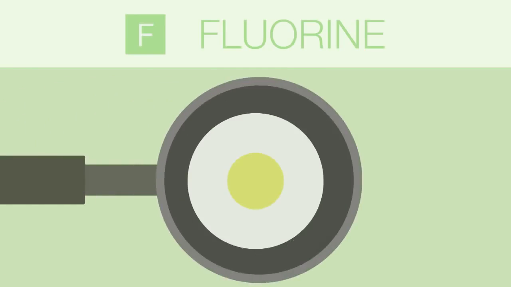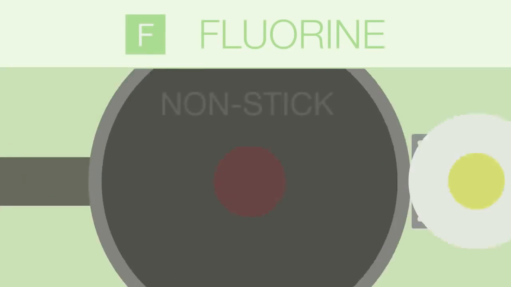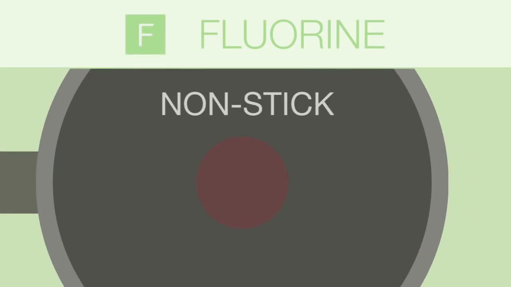Some of you may have decided to have a fried egg for breakfast and may have used a non-stick pan. The reason why the pan is non-stick is due to a layer of Teflon, a fluorine-containing compound.